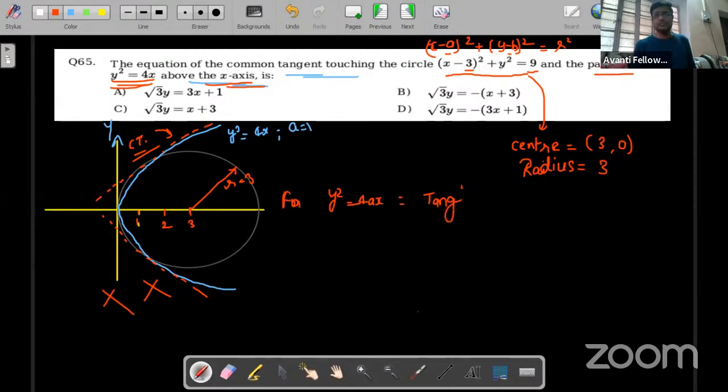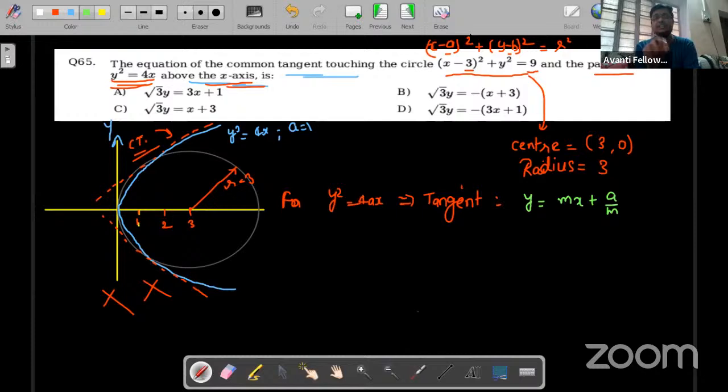Quickly tell me, y square is equals to 4x. What is the equation of tangent in slope form? Y is equals to mx plus a by m. If you do not remember this, kindly remember, because a lot of questions related to common tangents are coming in JEE. So you need to brush up your idea behind this concept.